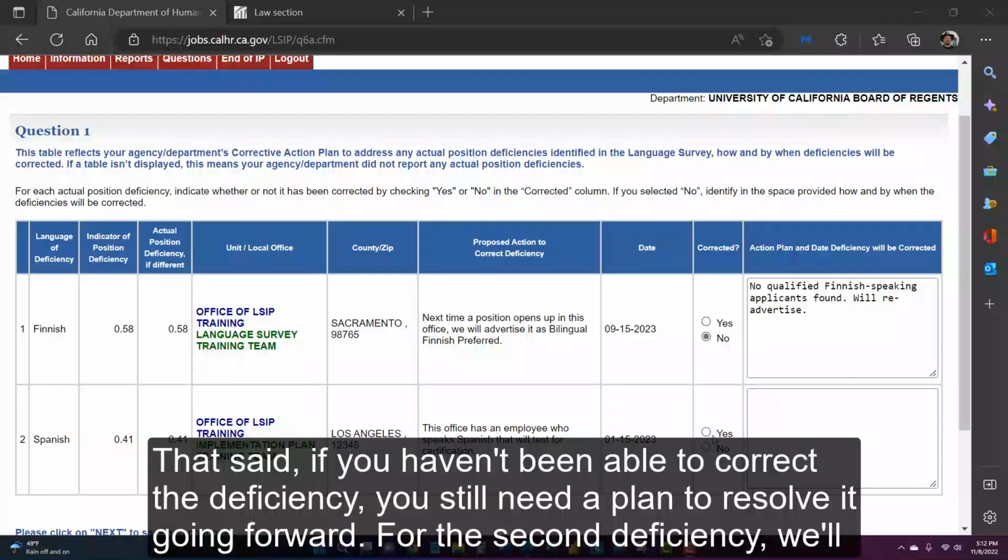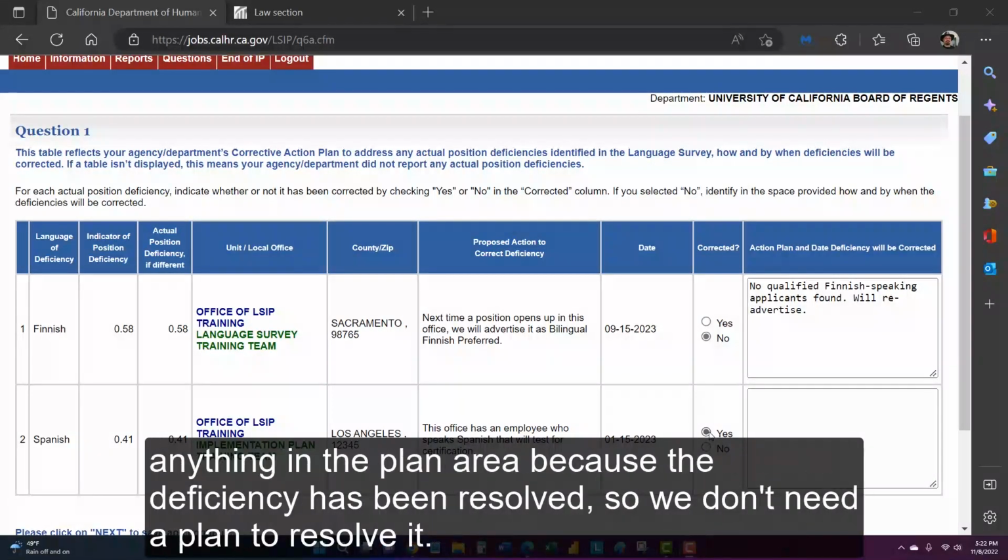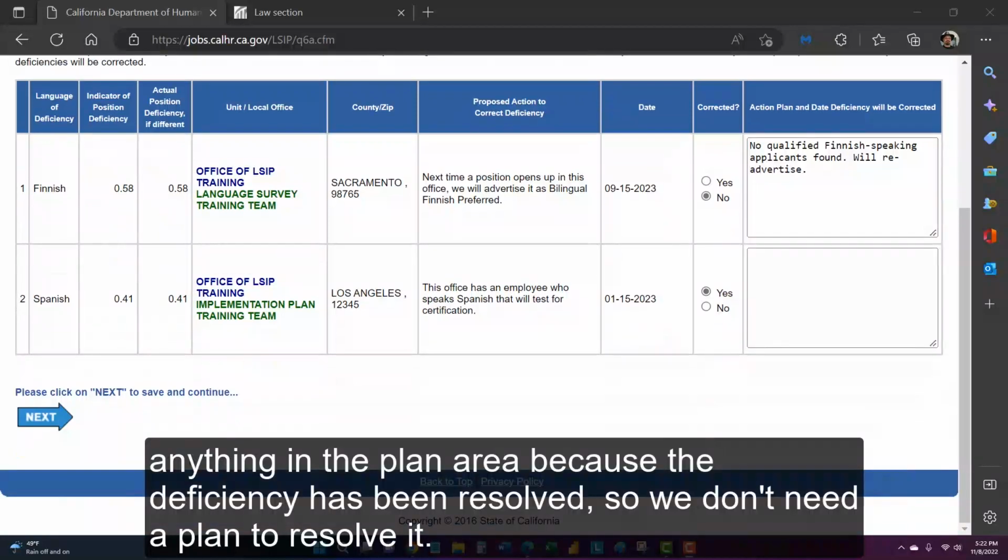For the second deficiency, we'll say we did correct it. We had an employee in the unit who spoke Spanish that we were able to certify. In that case, we don't need to put anything in the plan area because the deficiency has been resolved, so we don't need a plan to resolve it.